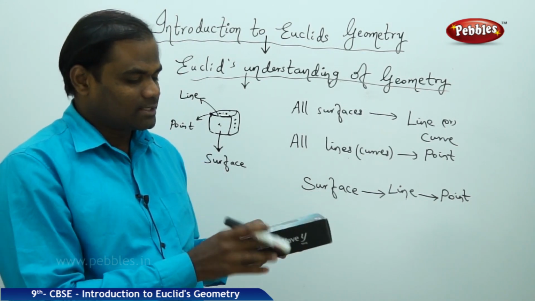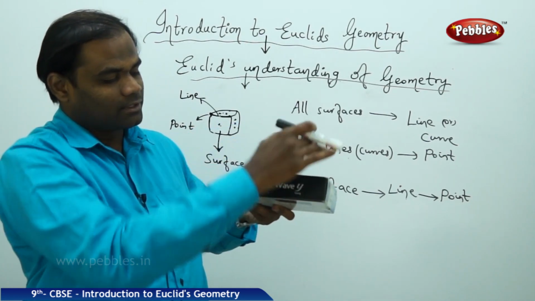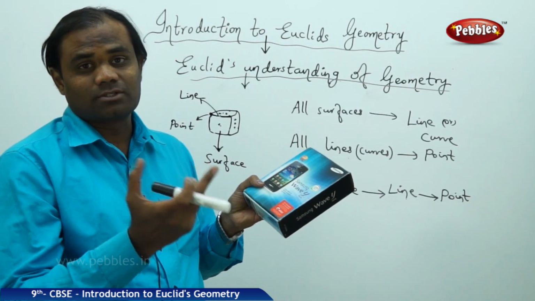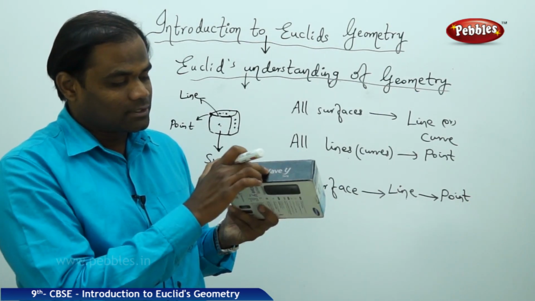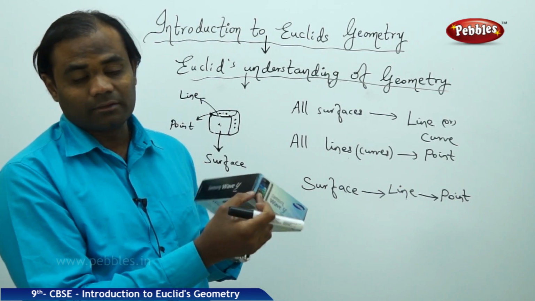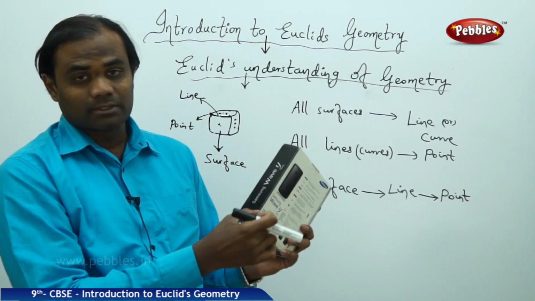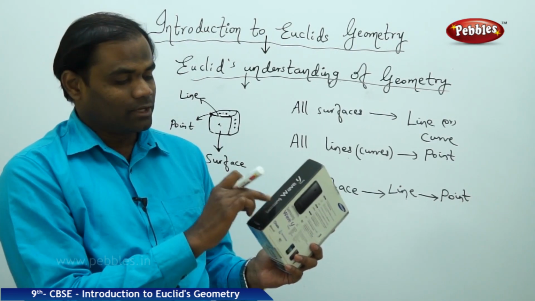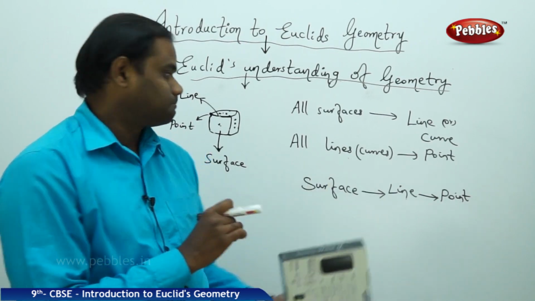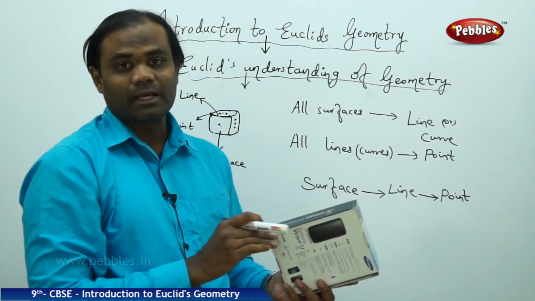And also, as I see the two surfaces, I can see that this surface and this surface is joined by a line or a curve, depends on the structure. Now every surface, say for example this and this, is separated by a line. This surface with this surface is separated by a line. So therefore, the two surfaces are separated by a line. All surfaces make a line.